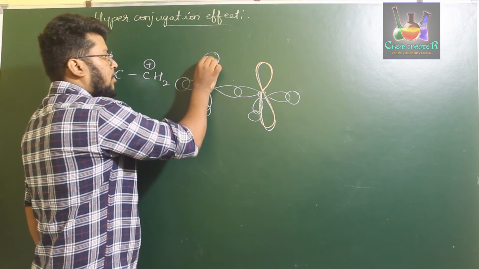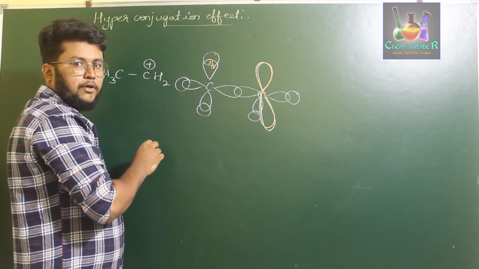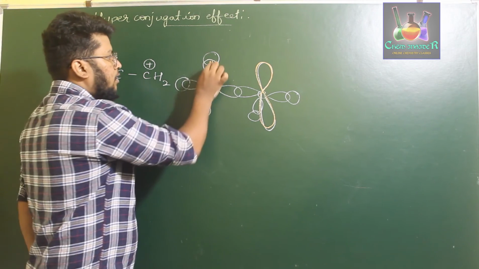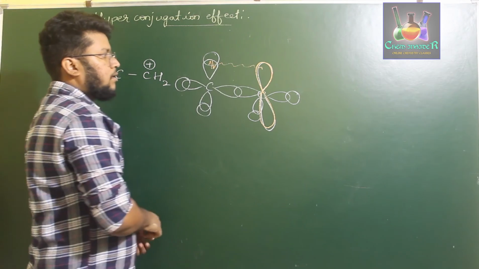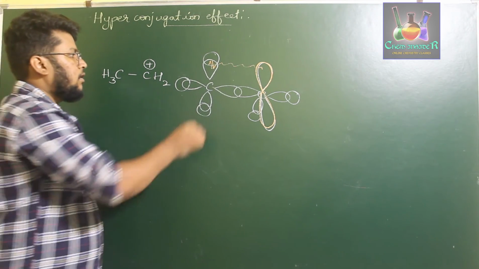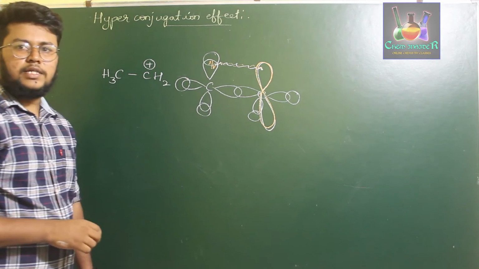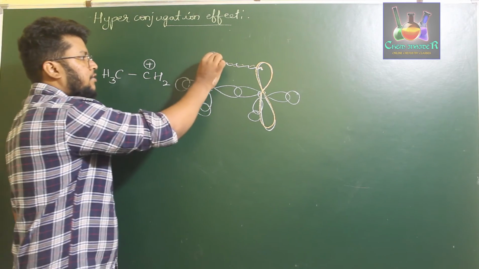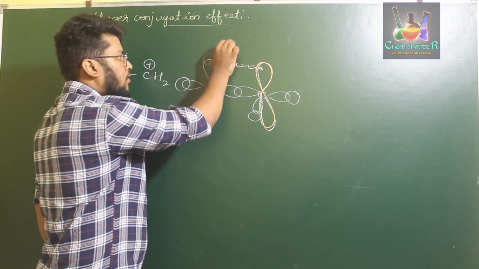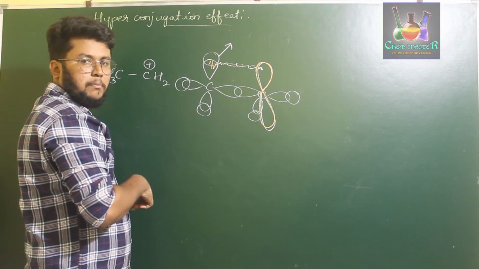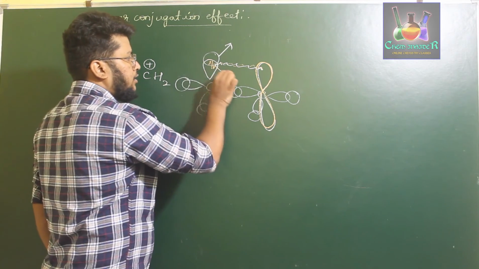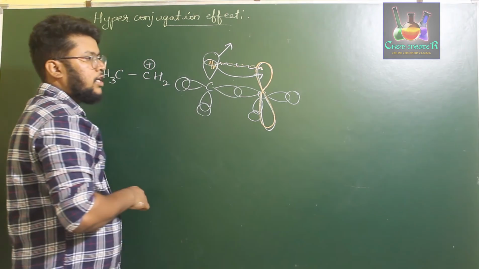Therefore, the electron present in this particular carbon-hydrogen bond of the adjacent group will be interacting with the unshared p orbital. It will be interacting with the unshared p orbital in such a way that this hydrogen breaks down the bond. This hydrogen breaks down the bond by donating these two electrons to the unshared p orbital of